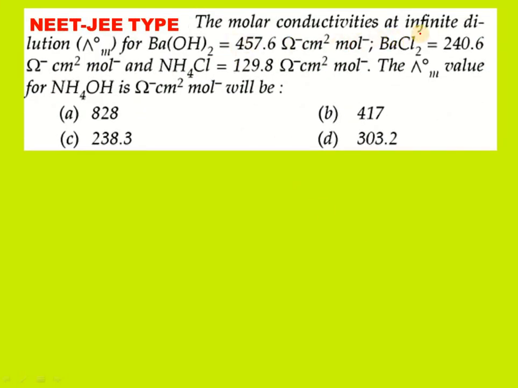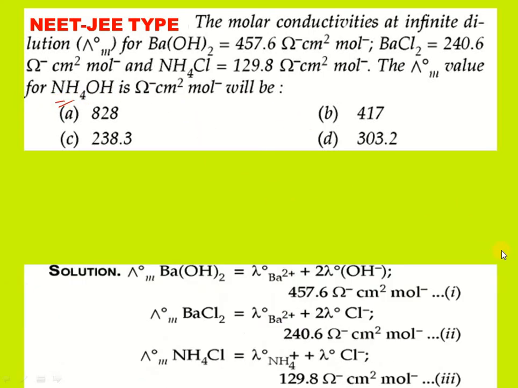Next, the molar conductivity at infinite dilution of barium hydroxide is 457.6, barium chloride 240.6, and ammonium chloride 129.8, as given. We have to find the lambda m naught value for ammonium hydroxide as a weak electrolyte.